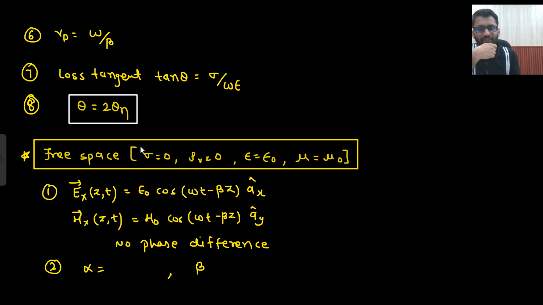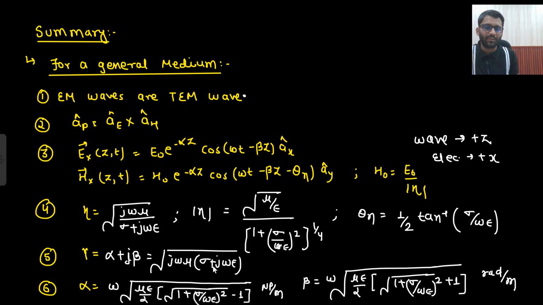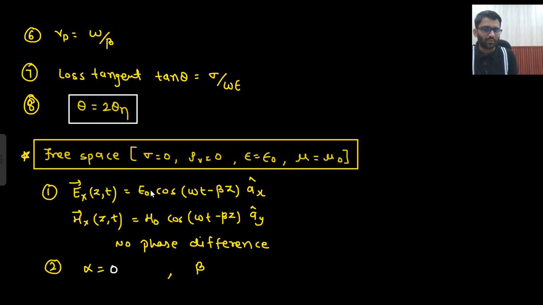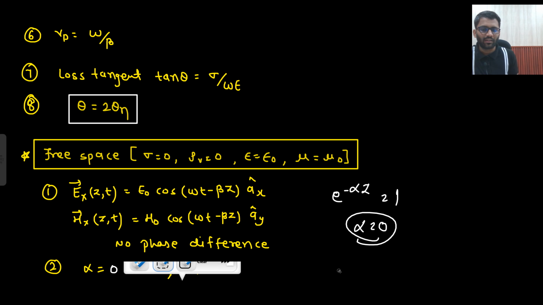Let's talk about free space where sigma is equal to 0. So there will be no phase difference. The phase difference will be 0. What was the value of alpha? The value of alpha will be 0, because if you put sigma equals 0 here, then it will be 0. Or you can see that there is no attenuation. E to the power minus alpha z is equal to 1. That means alpha has to be 0 only, right?